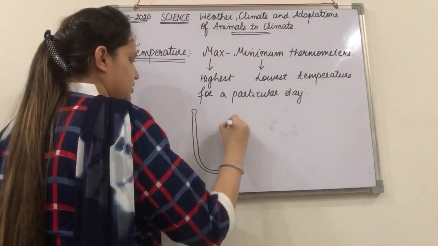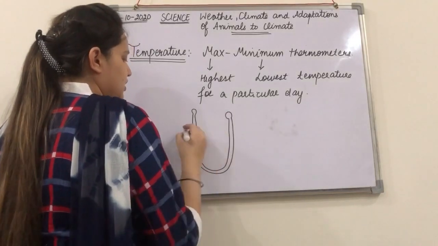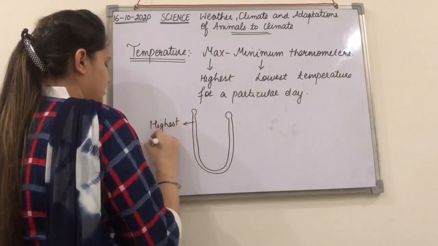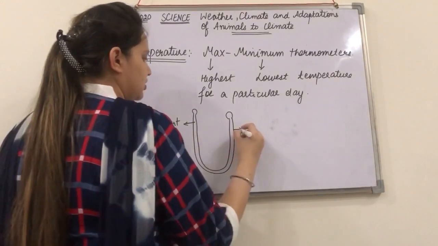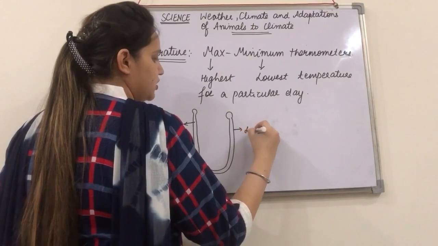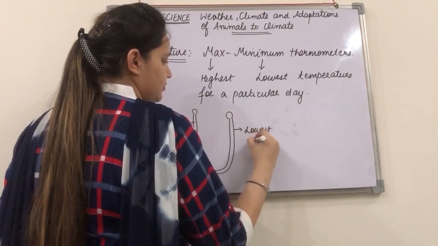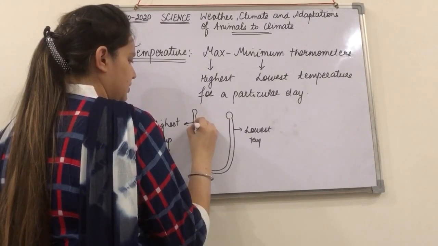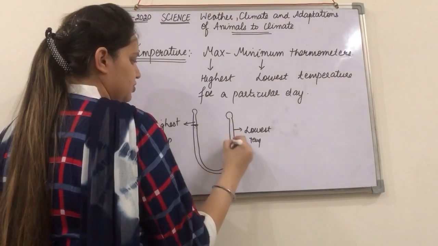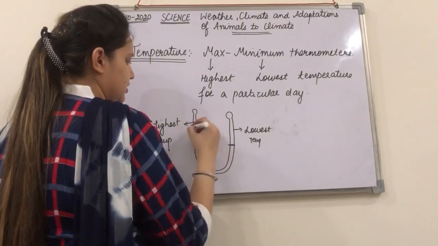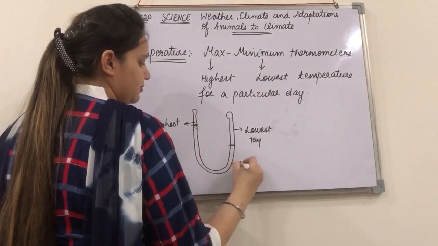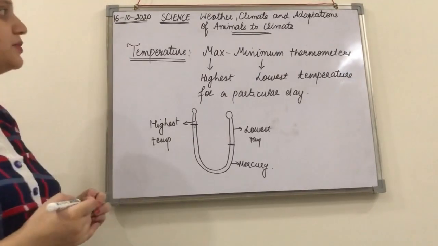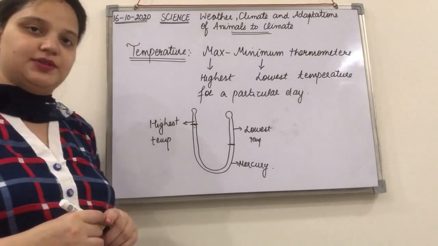So it appears like this. On one side it gives you the highest temperature, and on the other side it gives you the lowest temperature, and it is filled with mercury, right? So suppose this is the highest range and this is the lowest range, and this is filled with mercury. This is how the maximum and minimum thermometer works.